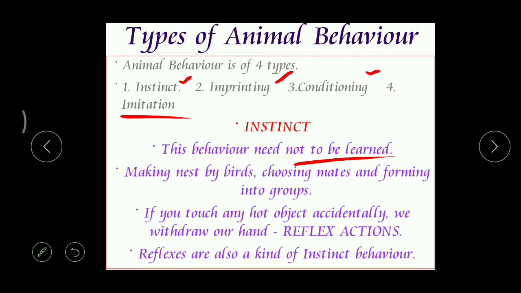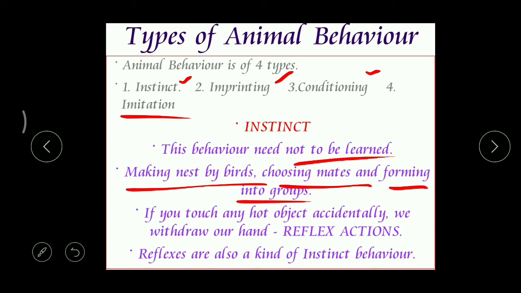Here are some examples. Making a nest by birds, and then choosing mates. Choosing means selecting animals of the opposite sex for reproduction, and then forming into groups. Forming into groups means, for example, take your classroom. In a classroom, we can find 30 to 40 members. But can you say that you are behaving equally with all the members? No.